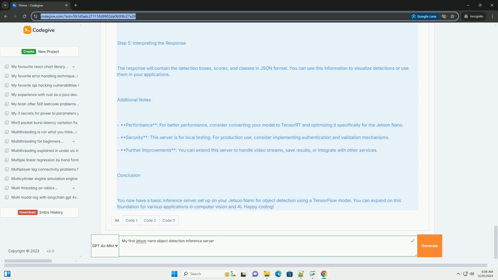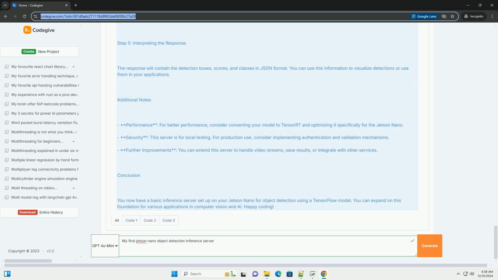Step 3, running the server. 1. Run the server. Bash: python inference_server.py. The server will start on http://jetson_nano_ip:5000. Step 4, testing the inference server. You can test the server using curl or Postman. Here's how to do it using curl.